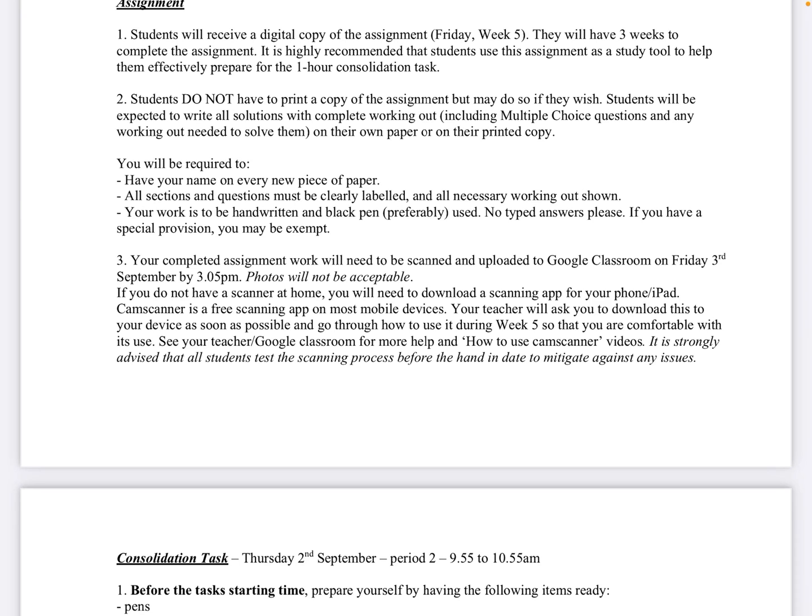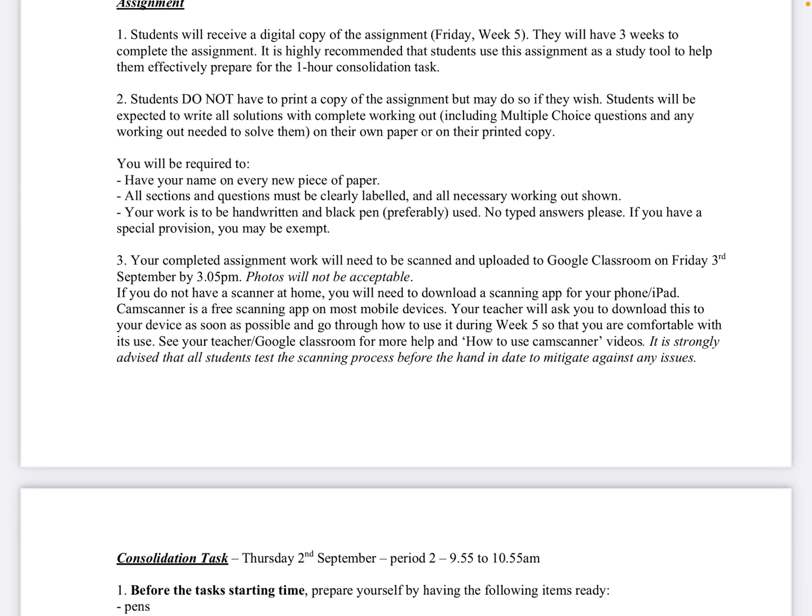If you don't have a scanner at home, there are plenty of scanning apps on your phone or on your iPad if you still have one that works. If you even have an iPad that you can write straight onto, you are allowed to do that. And if you would like to learn how to do that because you have that device or feature, talk to Mrs. King, that's me, and I will show you how to do that.